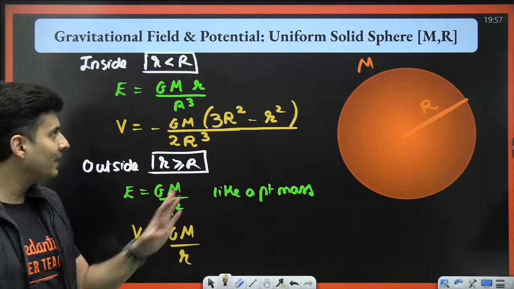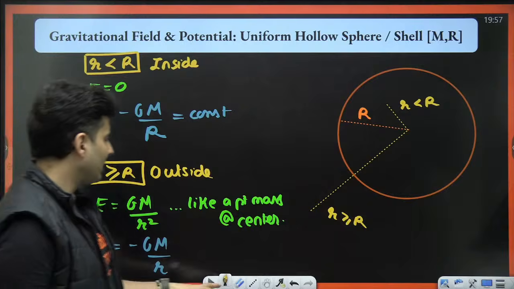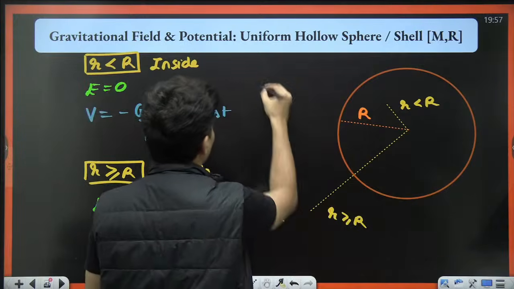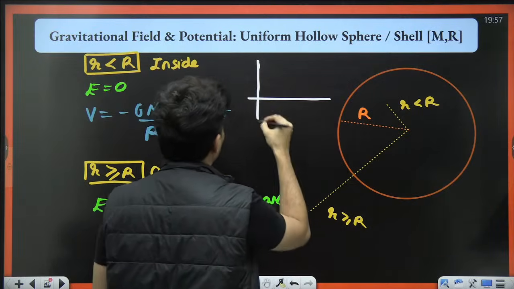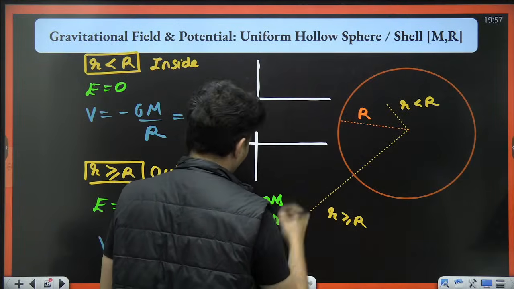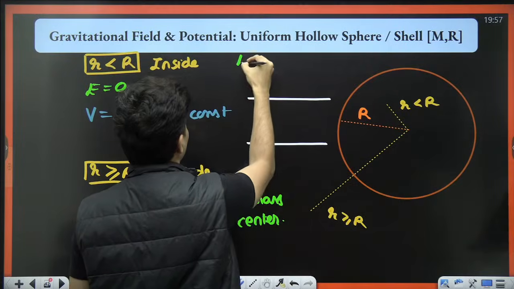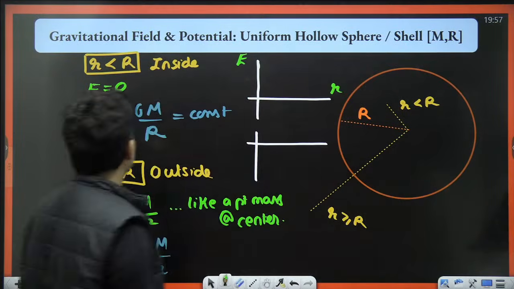Okay, great. Very, very important formulas. Also, the graphs of these things might come sometimes. For example, they might ask you the graph of, let's say, field versus distance.